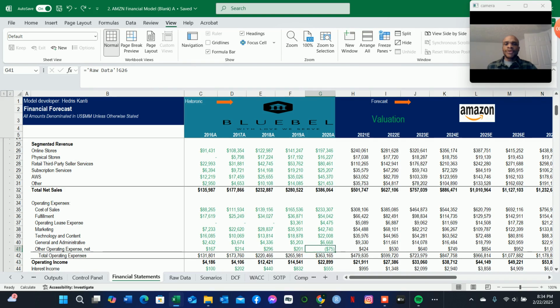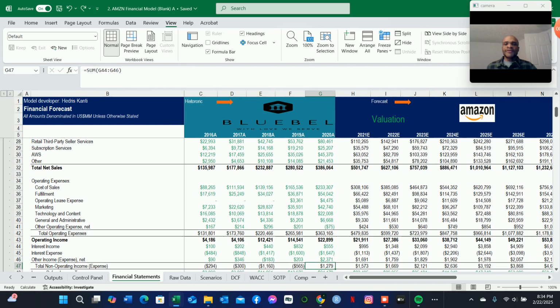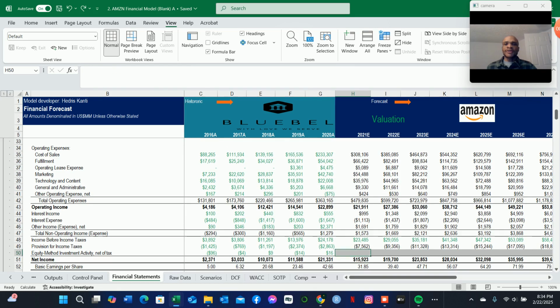multiples. So in this case, we'll be taking the EV to EBITDA multiple as our trading multiple to best estimate the value of Amazon based on the trading multiple. So essentially, we will choose again a particular year, and then we will extract the EBITDA, the earnings before interest, taxes, depreciation, and amortization for Amazon for that particular year, and then we'll multiply it by the low, medium, and high multiples from our precedent transactions trading metrics determination. So that's how we will estimate these three primary valuation measures for Amazon.